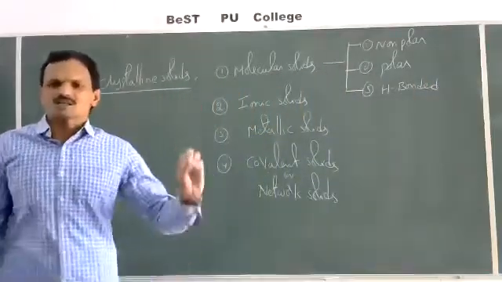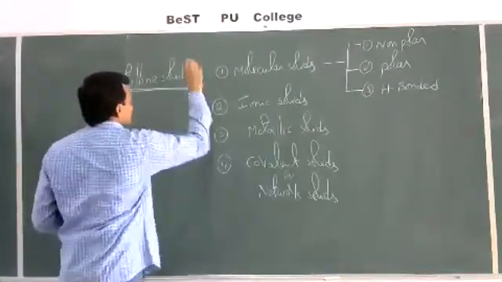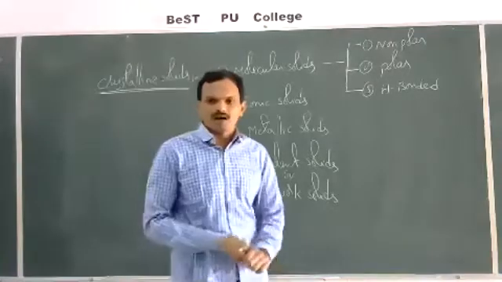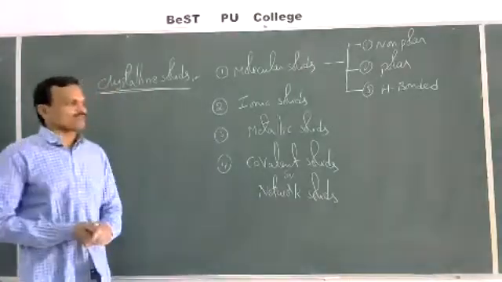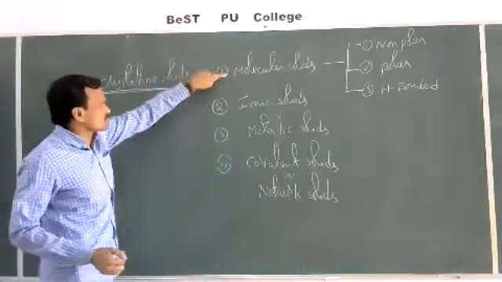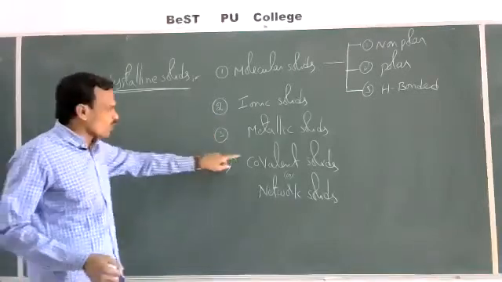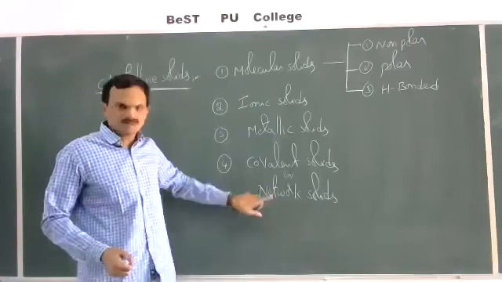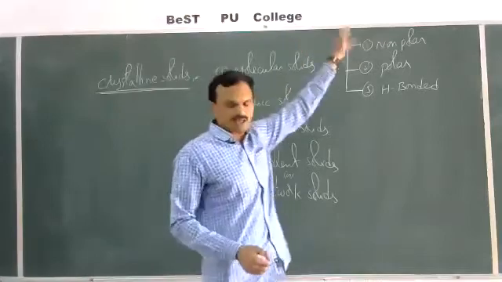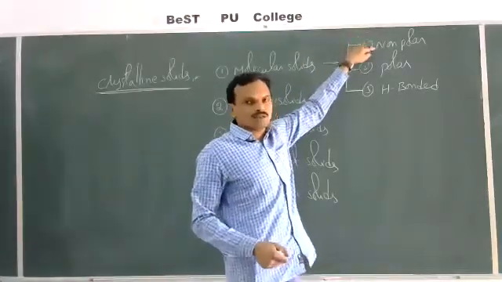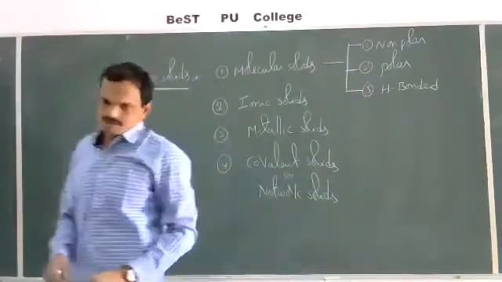This is the total classification of crystalline solids: molecular solids, ionic solids, metallic solids, covalent or network solids, and molecular solids are again divided into non-polar, polar, and hydrogen bonded molecular solids.